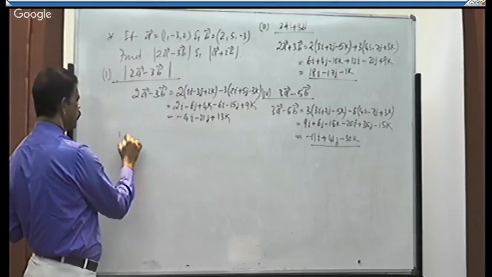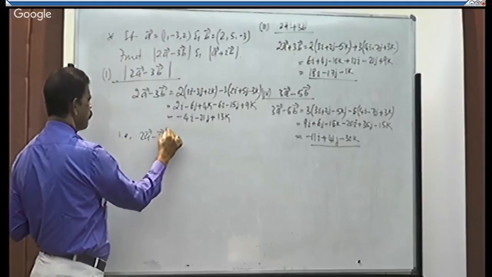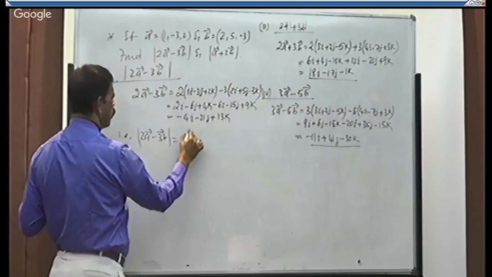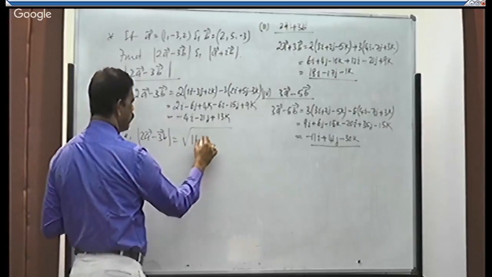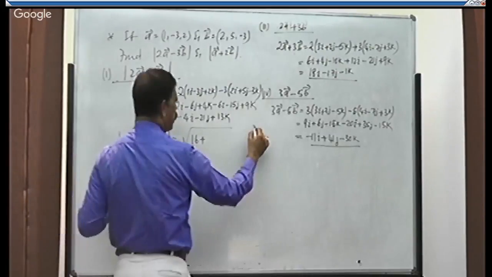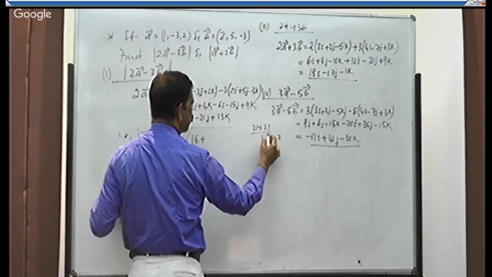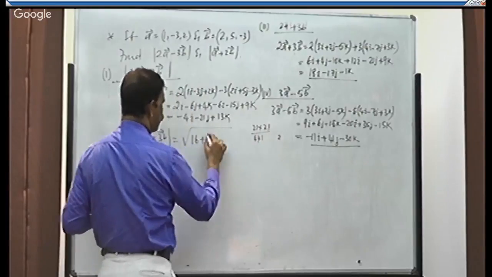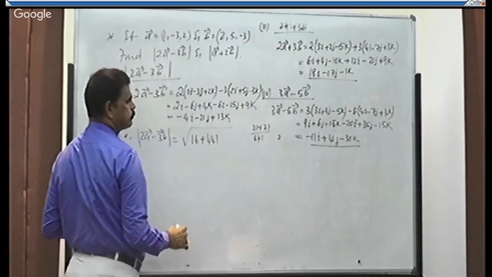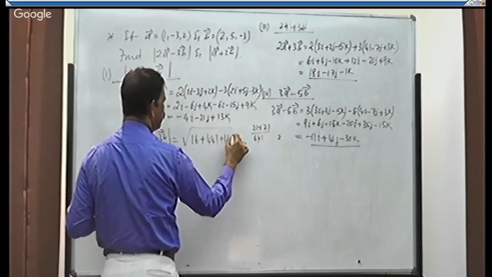Now I need to calculate the magnitude of 2a minus 3b. That is the magnitude of 2a minus 3b is equal to root of 4 square, it is 16, plus 21 square. 21 into 21, 441. Plus 13 square, that is 169.